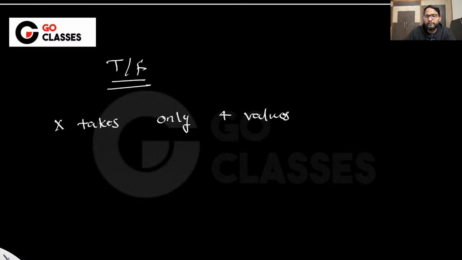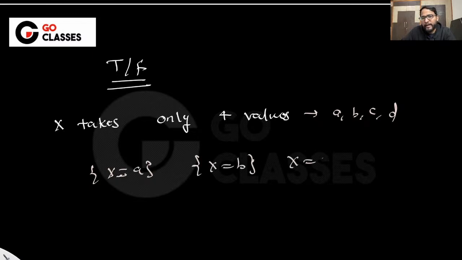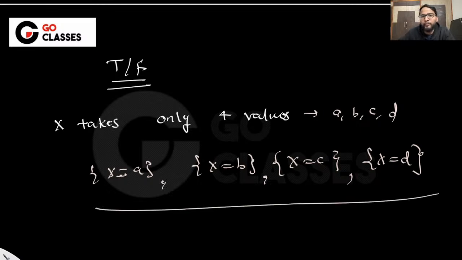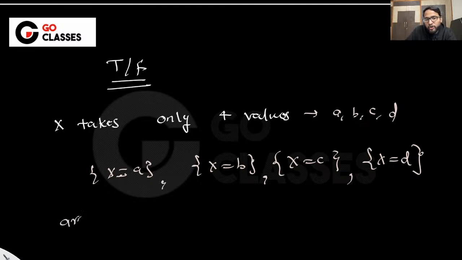So now tell me that if that is the case, then saying that it is four values, which is a, b, c, d, then this x equal to a, x equal to b, x equal to c, and x equal to d, these four events, can I say these four events are mutually exhaustive, which means they cover all the sample space?